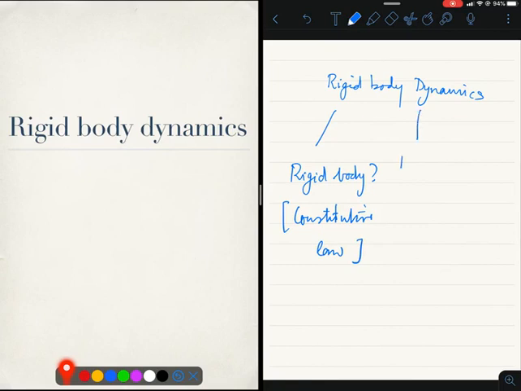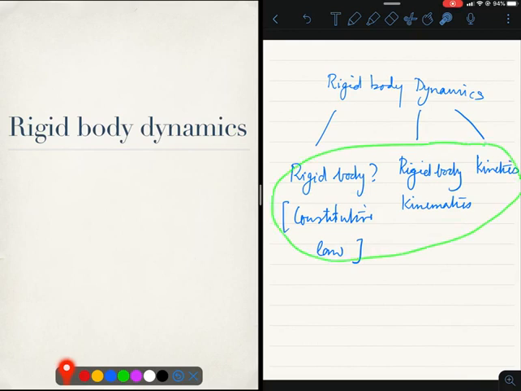Then we got to understand rigid body kinematics, and finally we got to do kinetics. So that will be our sequence as well. We are going to first define what a rigid body is, and then we will spend some time understanding rigid body kinematics. Finally, we'll talk about kinetics, and then we'll combine all of these to solve problems in rigid body dynamics.